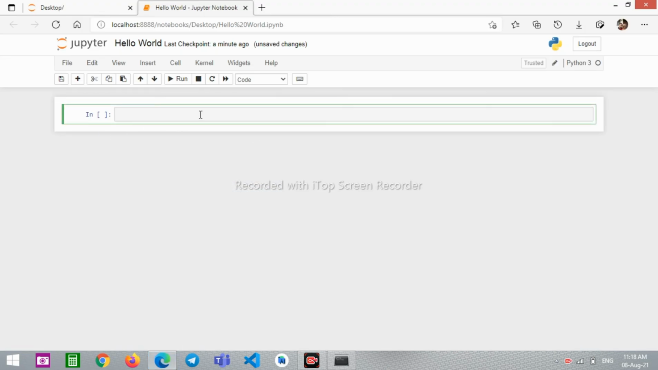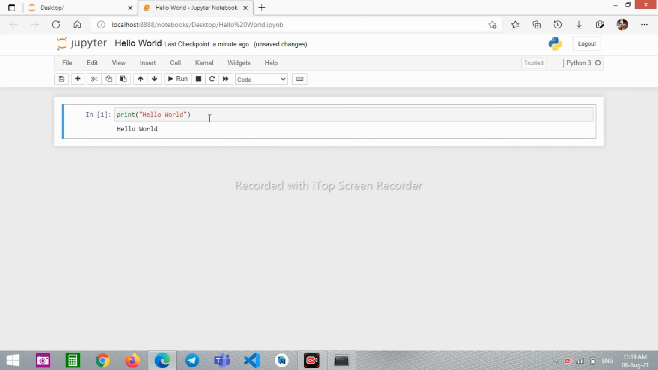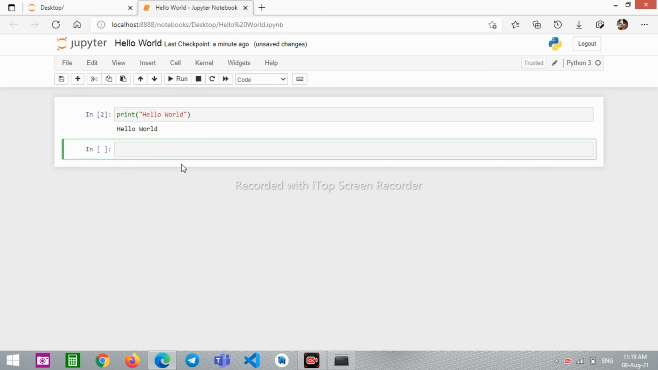So let's just see how this works. So I write print, add a pair of parentheses, add a pair of double quotes, and inside that I'll write hello world. And either you can use the keyboard shortcut, which is first press escape to go into the command mode and press control enter. This will print this, or if you are in the edit mode, this will be in green color. You can just click on this run, and it will add another cell below after running this.